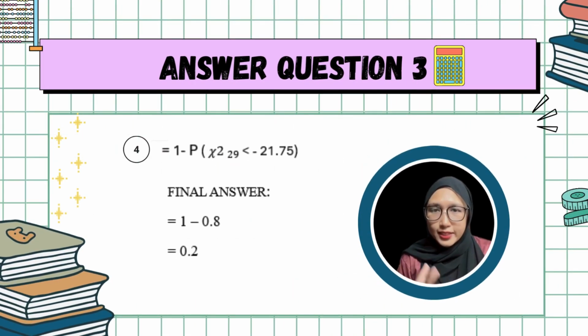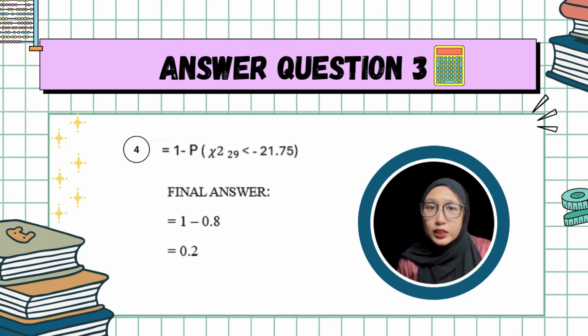Then you will get the probability of chi-square is less than 21.75. As this question asks you to find the probability that the sample variance is less than, we need to put a negative in front of 21.75. Then it will become chi-square less than negative 21.75. Then you need to find the 21.75 value in the table of chi-square distribution. For this, we get that 21.75 in the chi-square table is equal to 0.8.